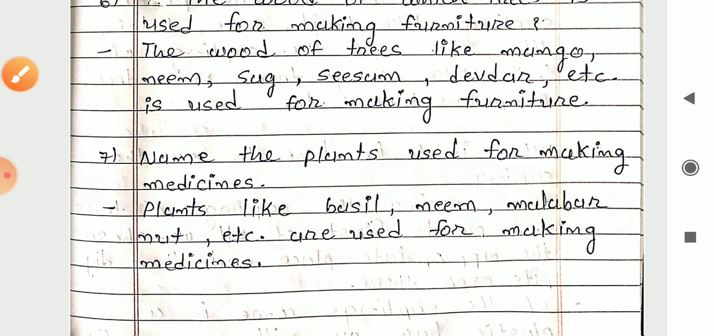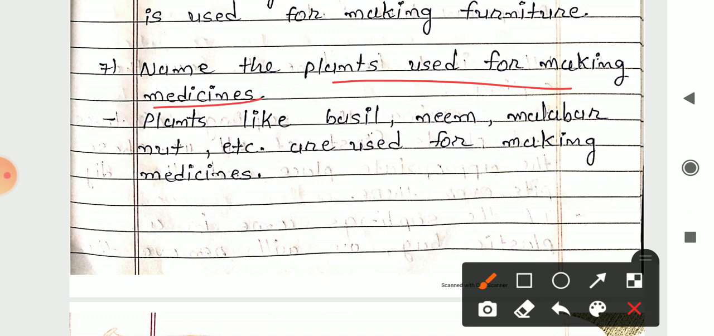The next one, seventh number. Name the plants used for making medicines. From which plants we can make medicines, or we are using these plants as the medicines. So the plants like basil, neem, malabar nut, etc. are used for making medicines. You can also write tulsi also. So these plants are used to make medicines, or we are using different parts of the plants as the medicines. That is tulsi, basil, neem, malabar nut, etc.